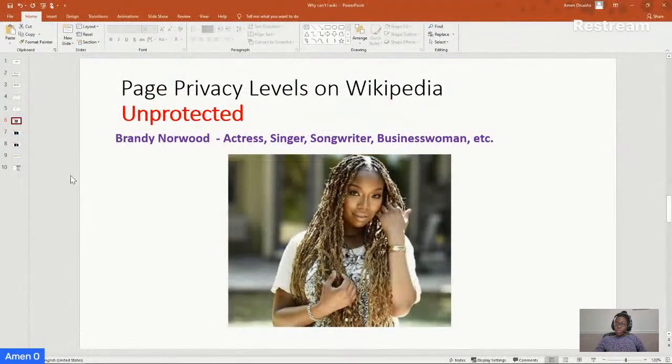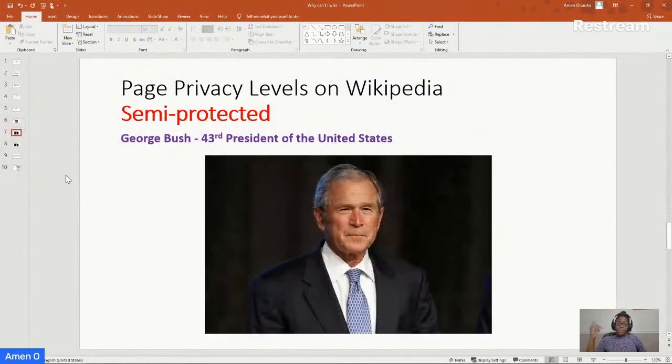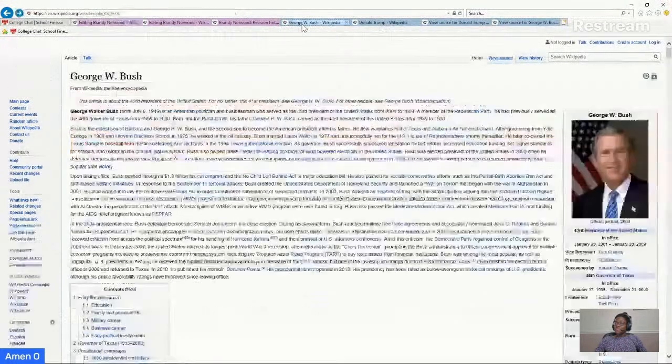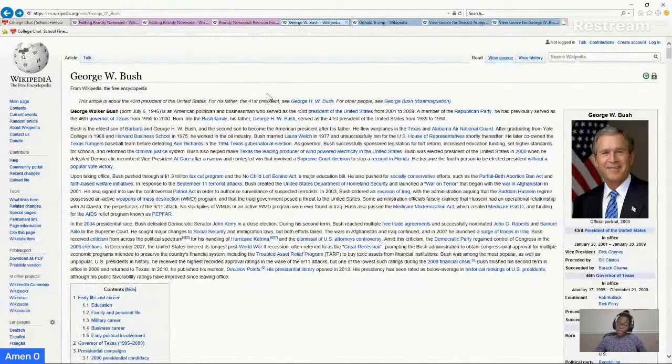All right, so let me show you another page. This one is semi-protected. This is George Bush, 43rd President of the United States, and his wiki page is semi-protected. Let me show you it right here. When you come over here, you do not get an edit button.